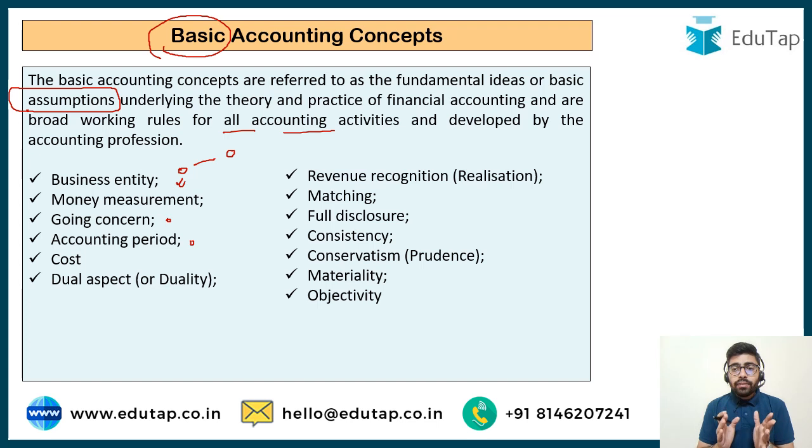So at regular intervals, the books of accounts are closed. The balance sheet and P&L account are prepared to know the profit or loss of the business. Generally, it is prepared annually. On 31st of March, we usually close our books of accounts to know how much profit we have made in the preceding financial year. Then is the cost concept. This concept says everything you record in your books of accounts should be based on the cost of that particular thing. Suppose I bought a land for my business for rupees 1 lakh in 1992. Now the present worth of the land is rupees 1 crore.